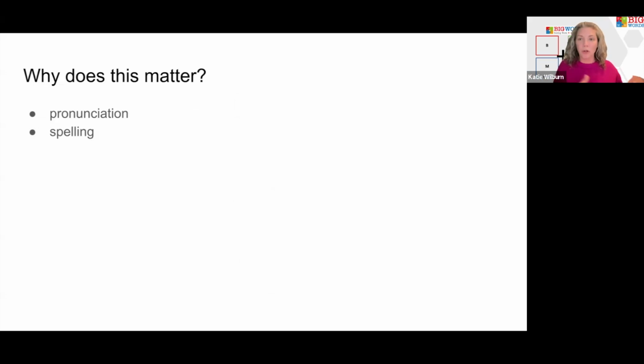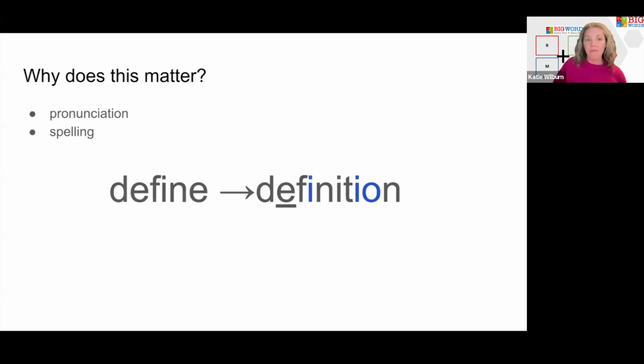So this is why this matters. It matters both when we're pronouncing words, when we're decoding them and reading them, and then again when we go to spell them. And a great example of this is the word define. Define itself, if our students know where to break it, has an open syllable, and then it has another, the long E, the E makes the I say I, define. That's pretty simplistic.